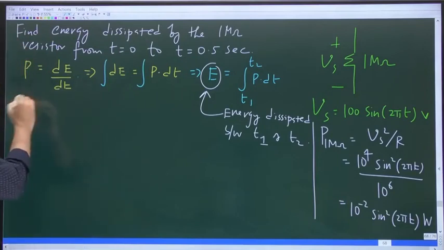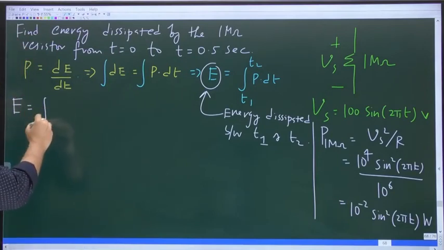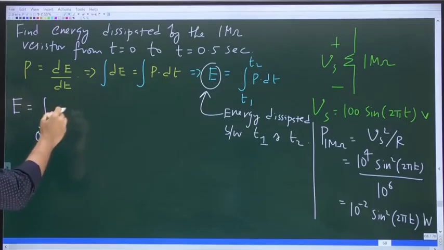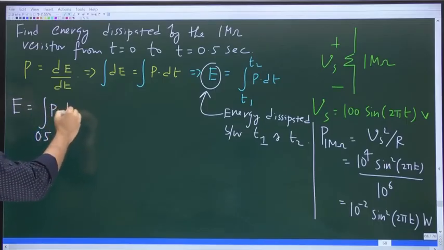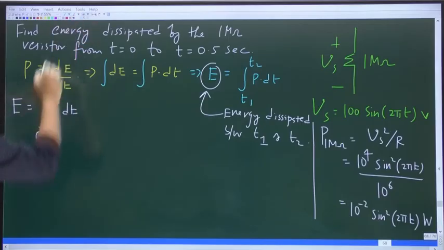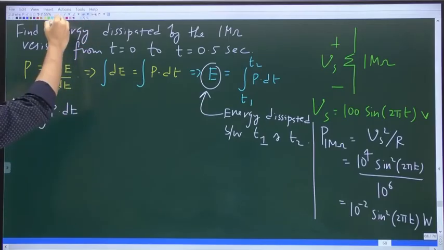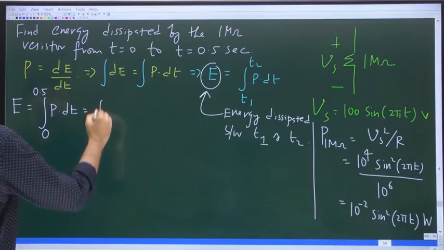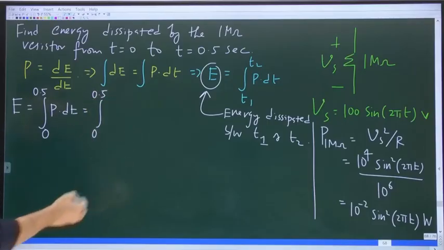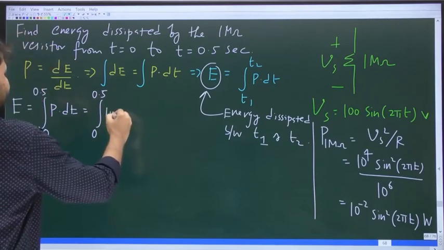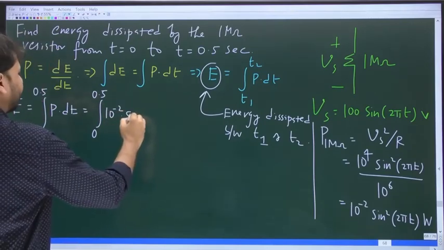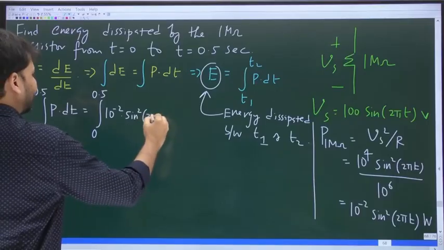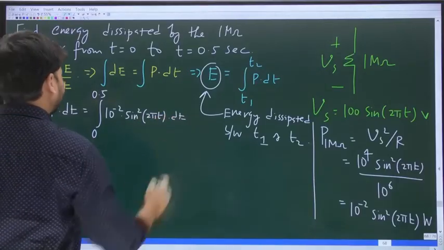So E is equal to the integration of the power from 0 to 0.5, and this is the same as the integration from 0 to 0.5 of 10 power minus 2 times sine square 2 pi t, dt.